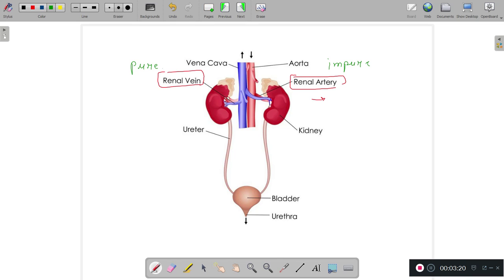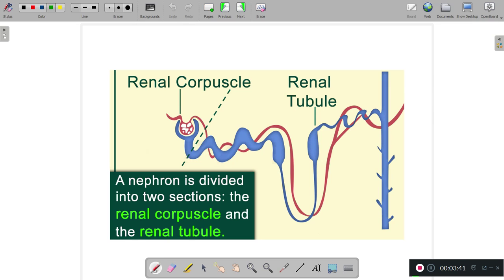Now kidneys, which are the bean-shaped organs, are made up of several nephrons. Now the question is, what are nephrons? Nephrons are nothing but the excretory units. The urine formation takes place at the level of nephrons. So the kidneys are made up of several nephrons, and the structure should be clear.